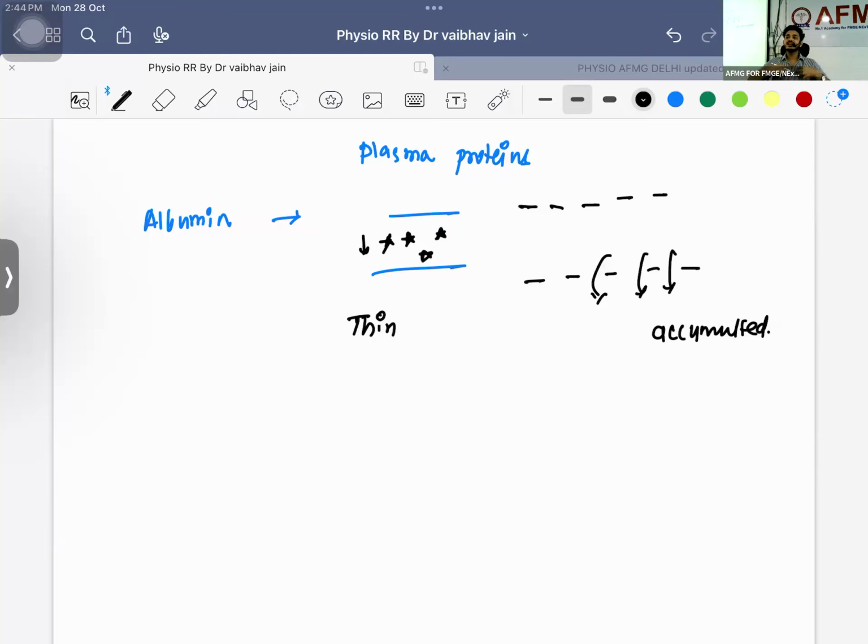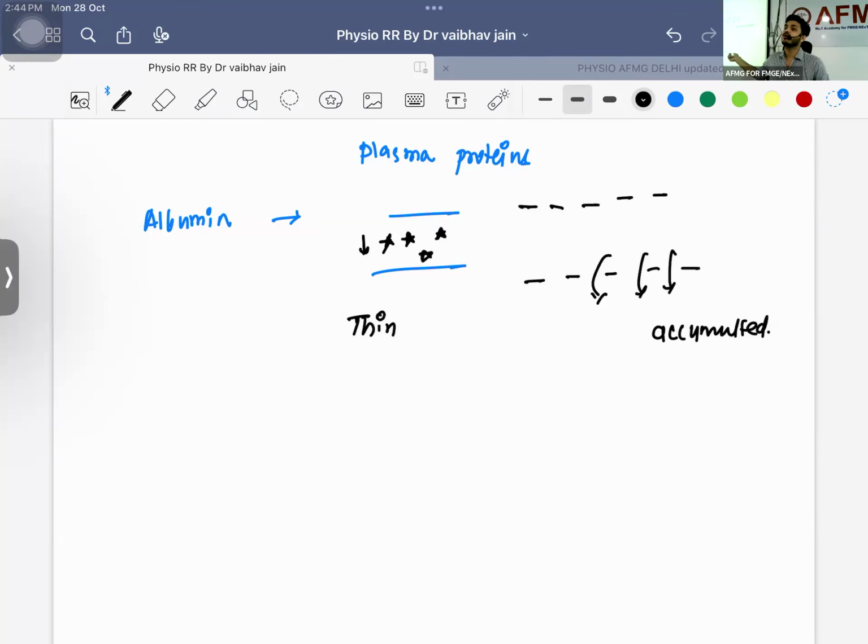Ascites. If it is accumulating in your pleural cavity, you call it pleural effusion. If it is accumulating in your pulmonary things, what will happen? That is known as pulmonary edema. First thing you will be checking for accumulation of fluid is below the eyes. Below the eyes, or you can have pedal edema as well, right?